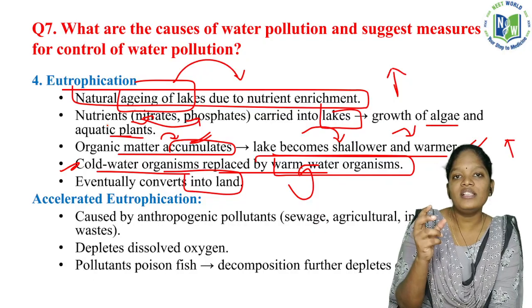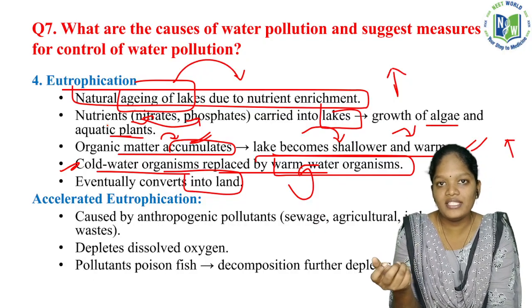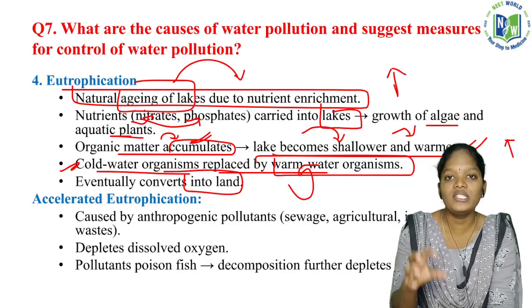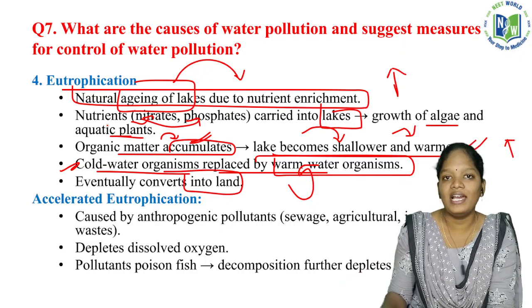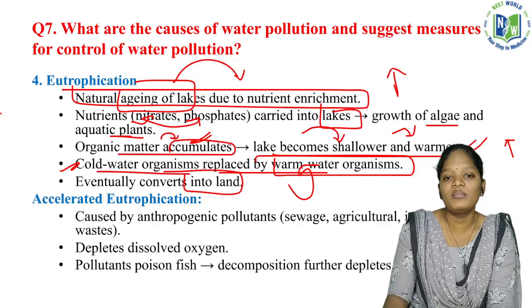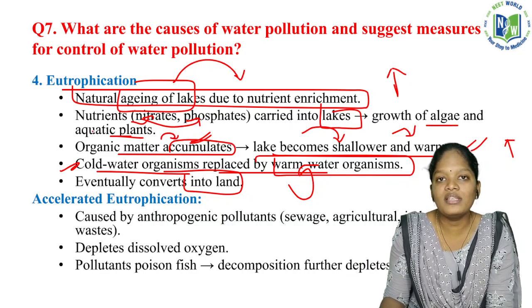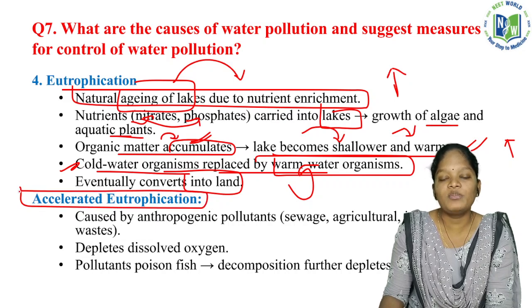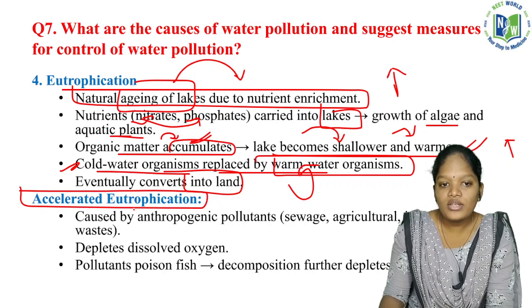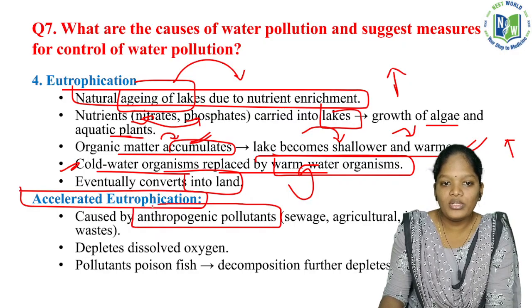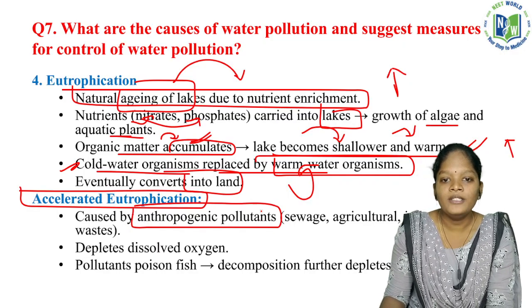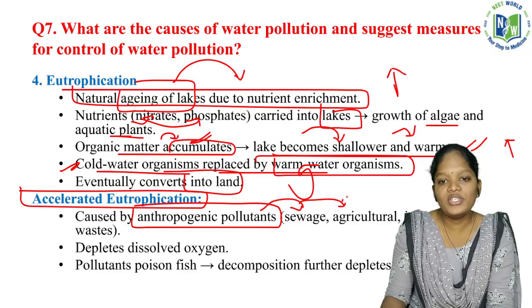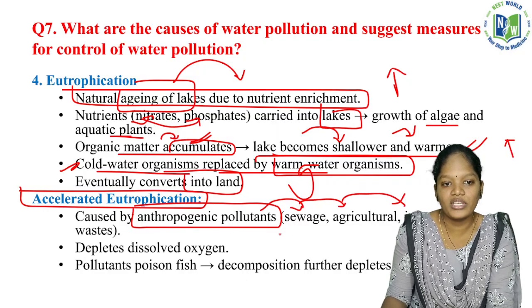Okay, so as I said, the amount of water is getting reduced, and also the lakes become shallower, which leads to land. So there will be less water because of this eutrophication. What if there is an acceleration of this particular eutrophication? It is caused by anthropogenic pollutants, that is nothing but man-made. Sewage, agriculture, industrial waste cause this accelerated eutrophication.